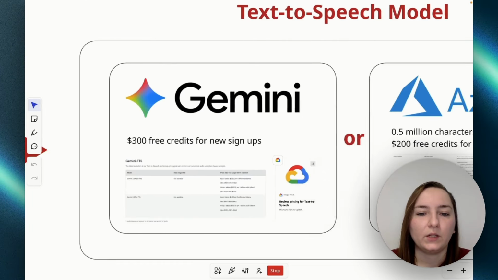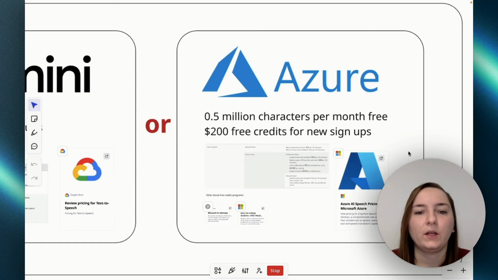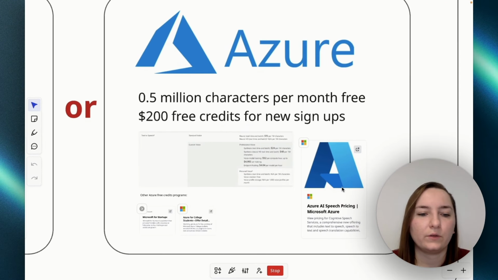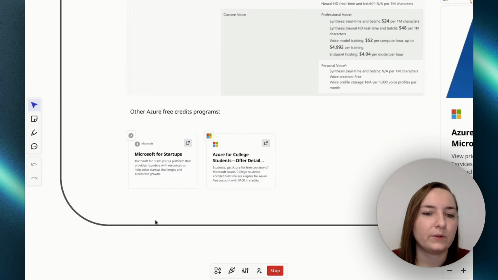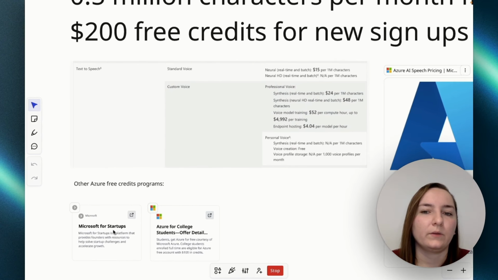And yeah, so if you already have an account and a Google account and cannot create a new one, you can use Azure's free credits. They give you $200 of free credits for new signups, and you get 500,000 characters per month for free here. But Azure also has a lot of other free credits programs, for example, for startups or students, where you get more free credits if you apply for them.